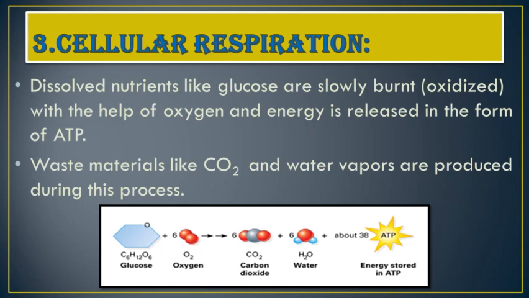During one reaction, 38 molecules of ATP are produced. So this was about cellular respiration.